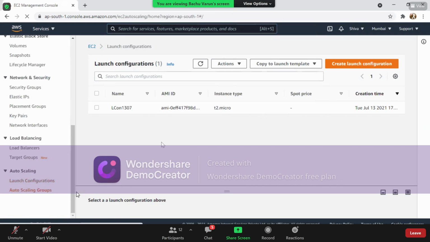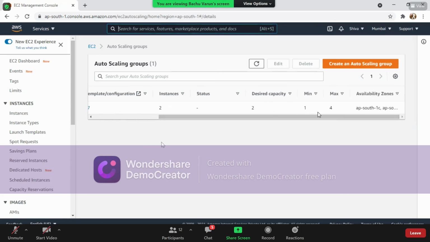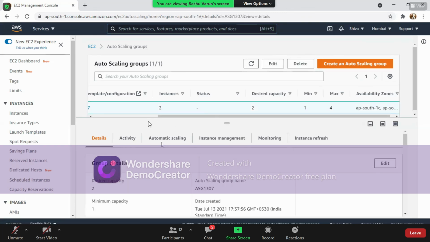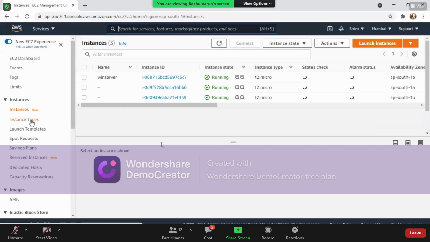And in my auto scaling groups, I can see these are the desired instances we created. So desired capacity minimum is 1 and maximum is 4. The status is still pending here. We have to wait, but still we'll go to instances and check. Okay, in our instances, we can see 3 machines. We created only 1 machine. What about these 2 machines? How did these 2 machines come here? Can anyone tell me how these 2 machines came here?